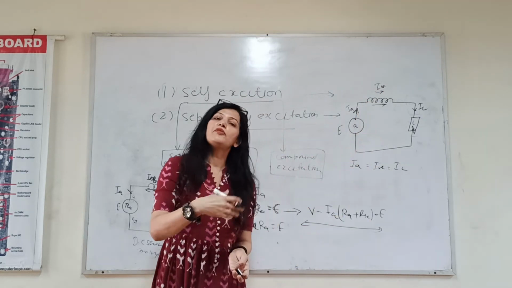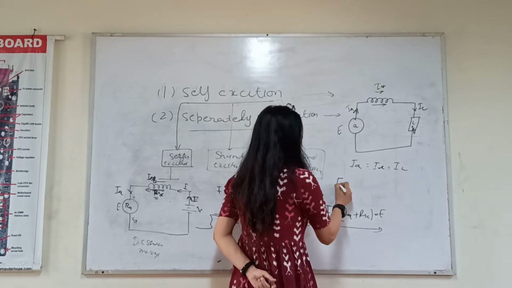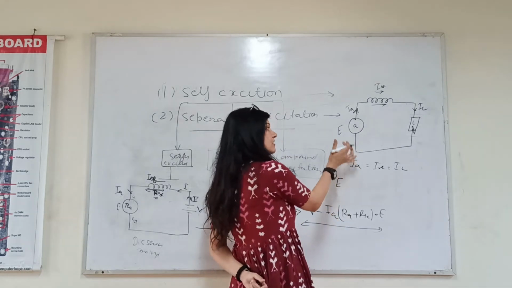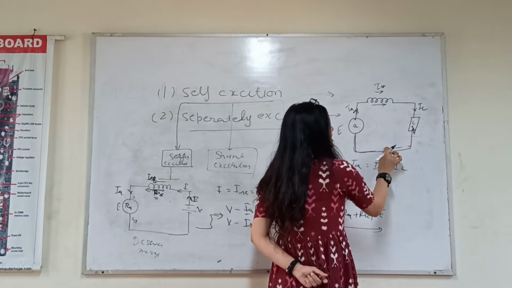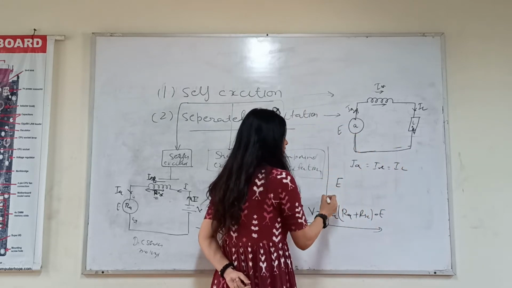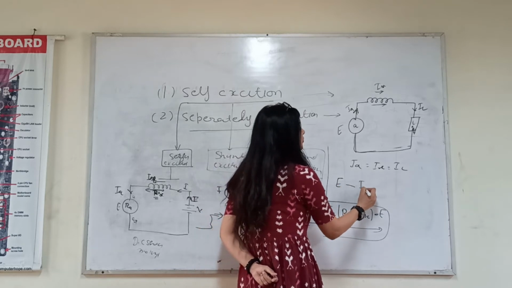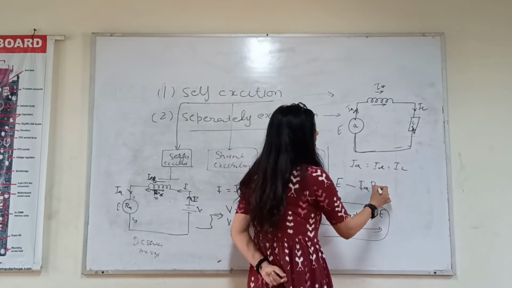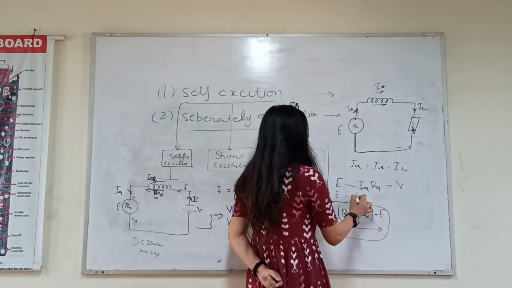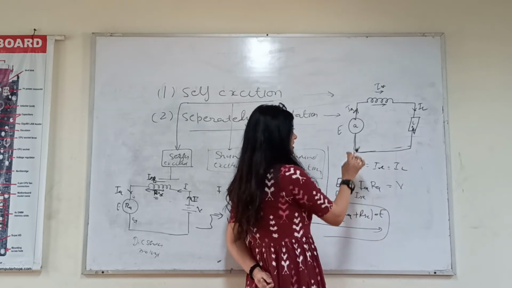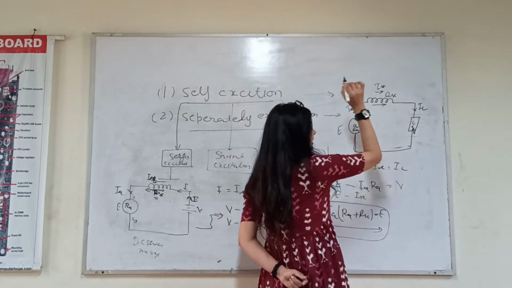But your EMF equation will be like this, because in this case the circuit will start from here. So the equation will be E minus the voltage drop in the circuit, IA RA, is equal to V. But we know that there are two resistances, the armature resistance and your field winding resistance.